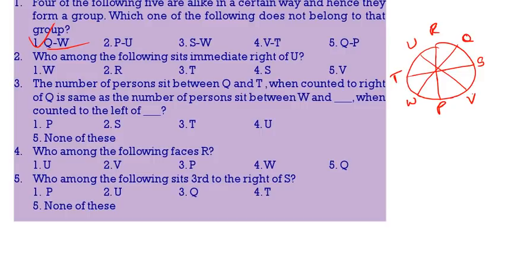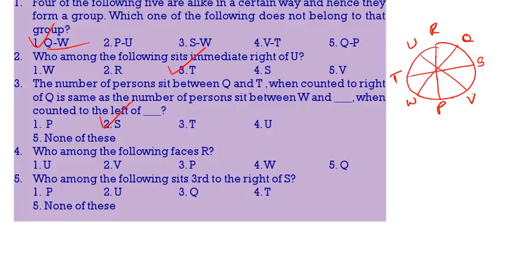Who sits on the immediate right of U? So immediate right of U, there is T. The number of persons between Q and T when counted to the right side of Q is the same as the number of persons between W and dash when counted to the left side of dash. There are 2 persons between Q and T when you count to the right side of Q, same as between W and dash. W, right side 2 gap, we will get S. So S is the correct answer.